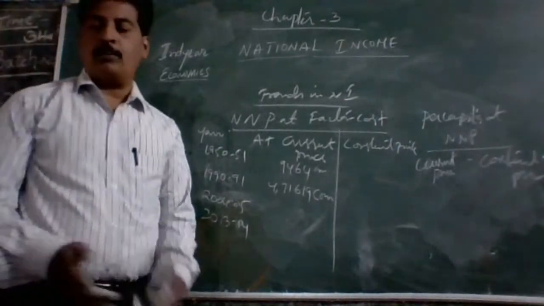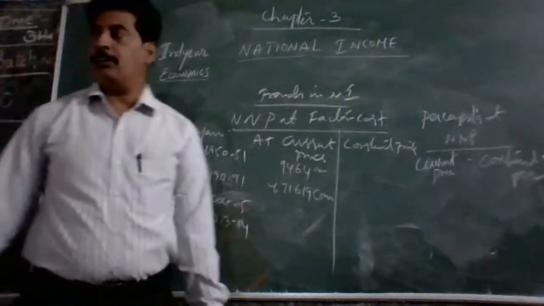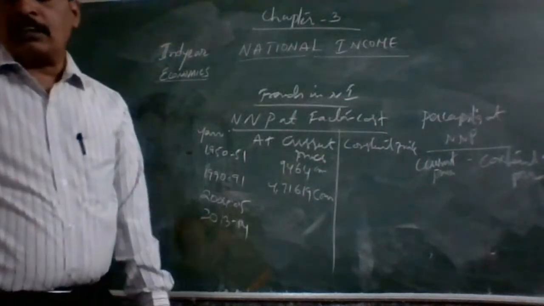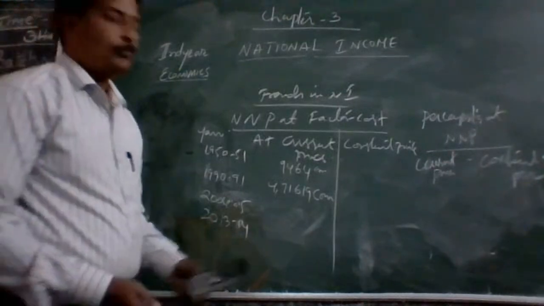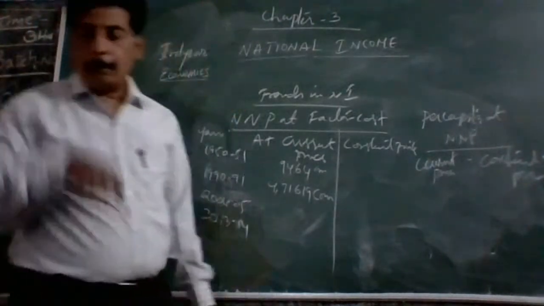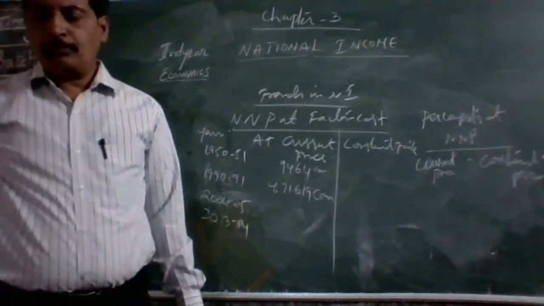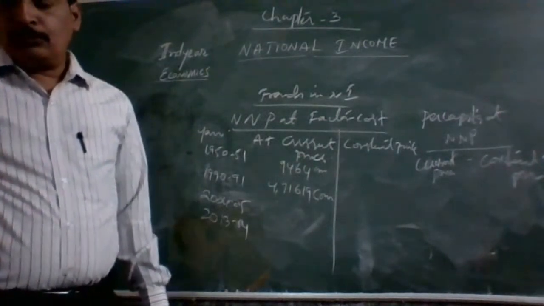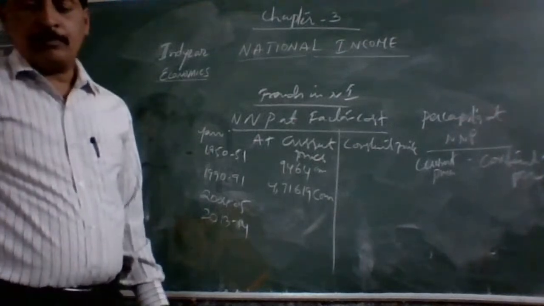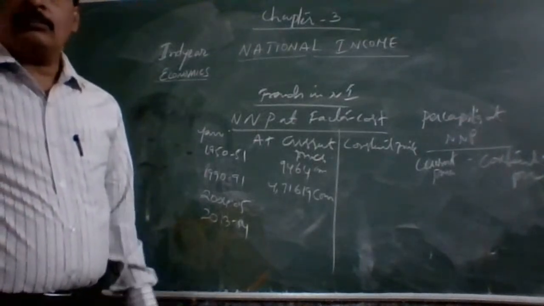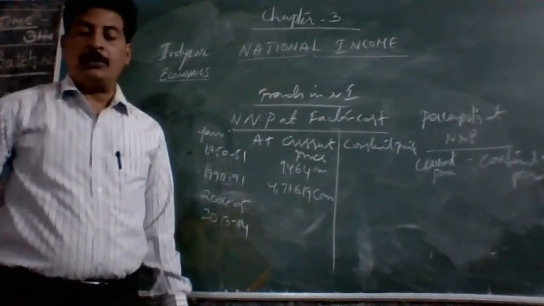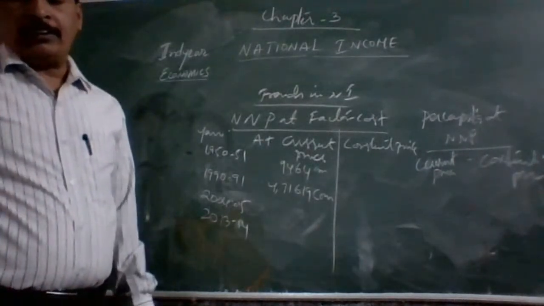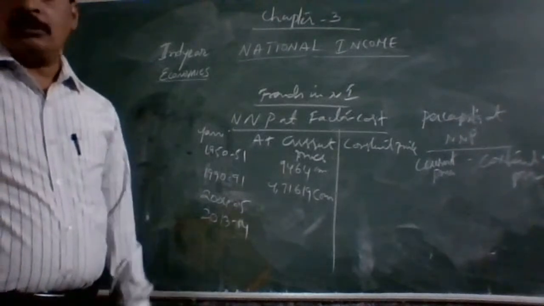After the introduction of new economic reforms, the per capita NNP at current price increased from 5,621 in 1991 to 17,381 in 2001.